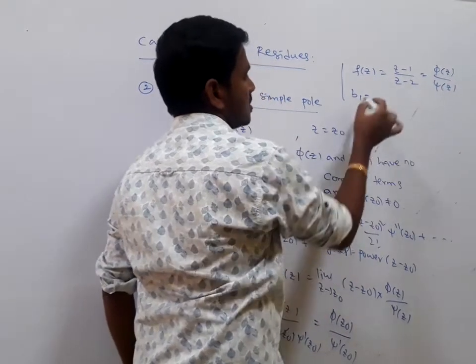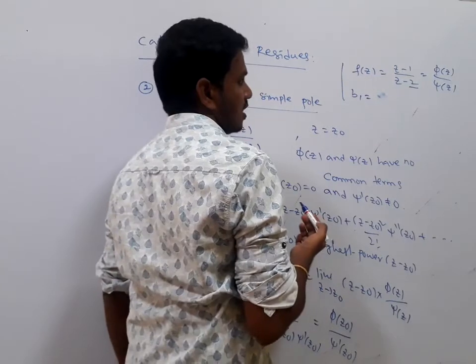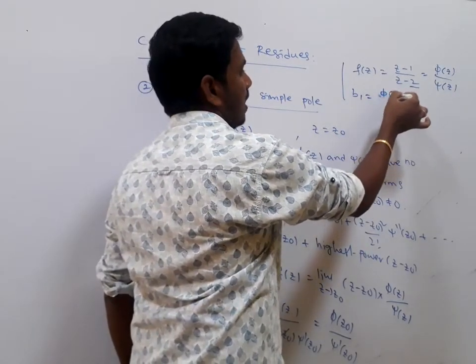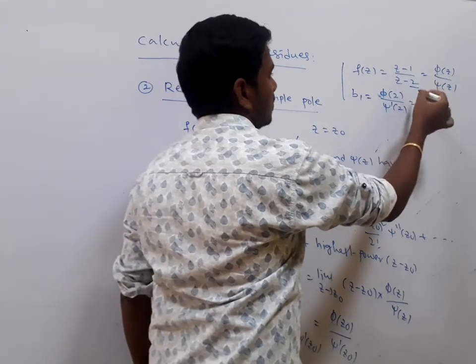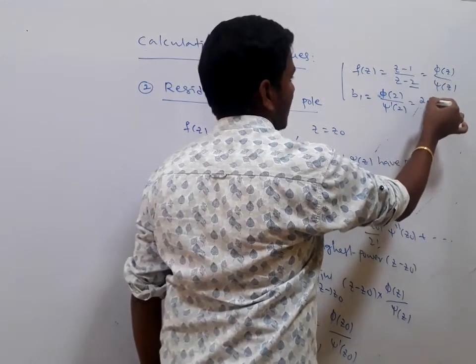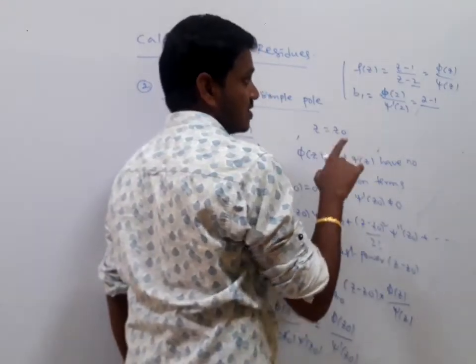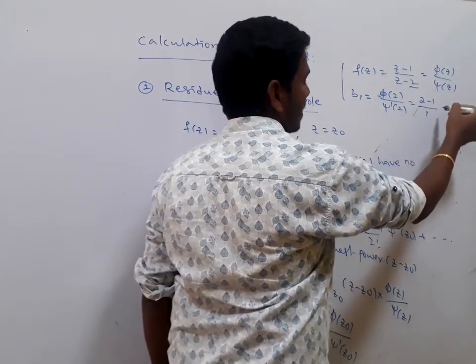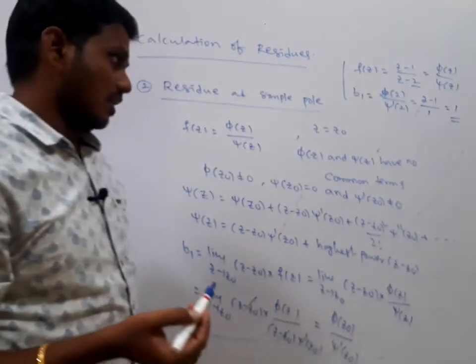Directly you can write it, 2 is an isolated singular point, it is a simple pole. In this case b1 is equal to phi of 2 divided by psi dash of 2. Phi of 2 is nothing but 2 minus 1. As psi of z is equal to z minus 2, psi dash of z is equal to 1, so psi dash of 2 is equal to 1. It is (2 minus 1) divided by 1, which is 1. You will get the residue easily, right?